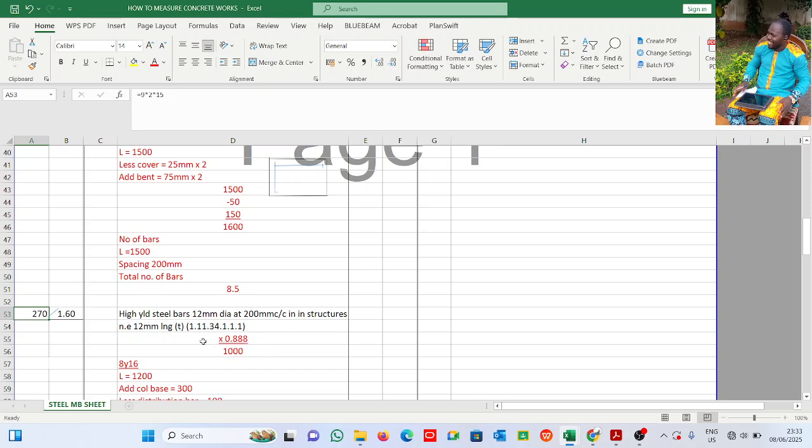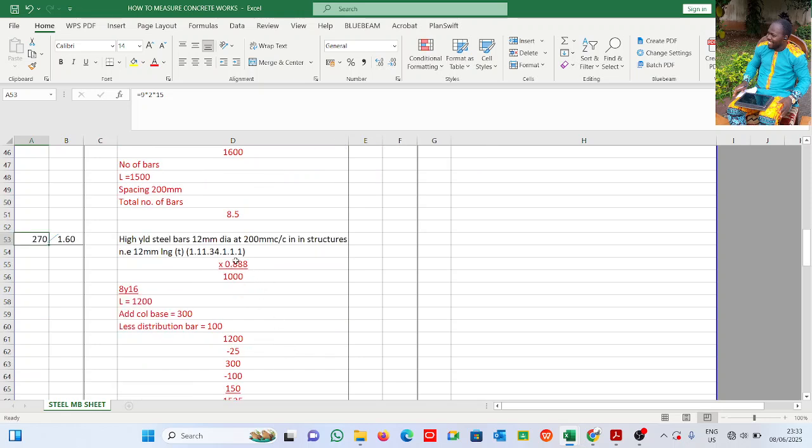I have taught this before in one of our videos, how you can get the formula, and of course I know you know it. But if you don't know, please make reference to our videos and just brush up so that you can become better and better. There's a formula for this. Diameter square over 36 times 0.222 is what I use always. Some other persons have different formulas. The ones you can manage to have in your brain always, please do and use them.